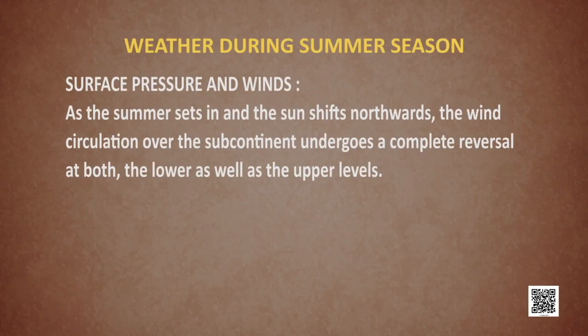Children, we have discussed the winter season emphasizing the surface winds, the upper air pressure, the western disturbances, isn't it? Now we'll talk about the summer season, the weather conditions experienced during the summer season. First of all, we'll talk about the surface pressure and the winds. As the summer sets in, the sun shifts northwards. The wind circulation over the subcontinent undergoes a complete reversal at the lower and the upper levels. Lower level means near the surface of the earth, and upper level means in the lower troposphere.